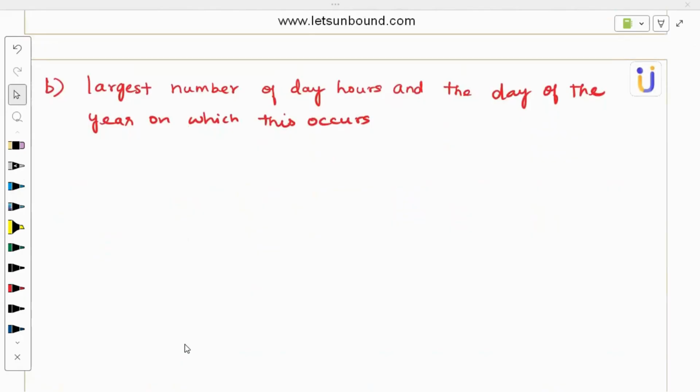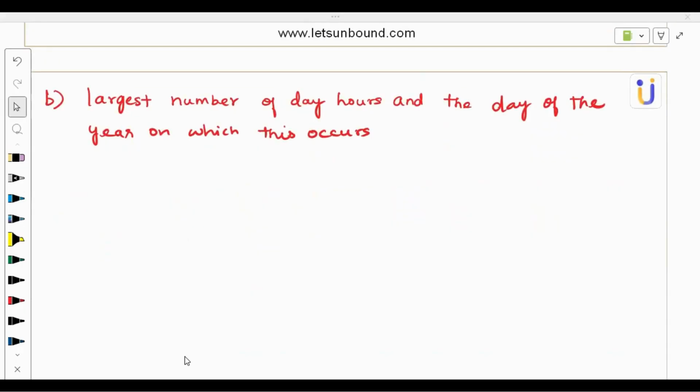In this case, hence or otherwise, you can use the things you have found so far, or otherwise you can solve for this question. What's that? The question says, find the largest number of daylight hours in Taipei during 2021 and the day of the year on which this occurs. Right. Let's get started. Okay, now I know the daylight hours function completely.